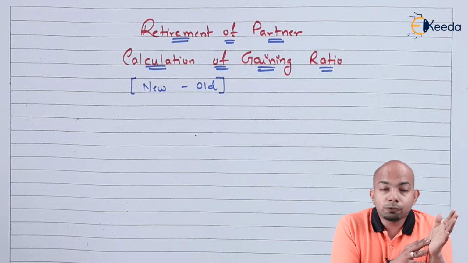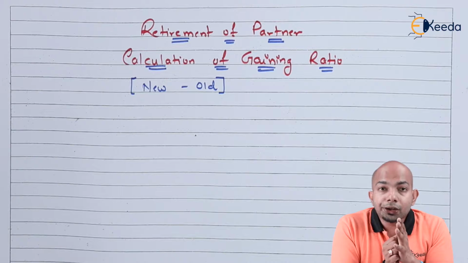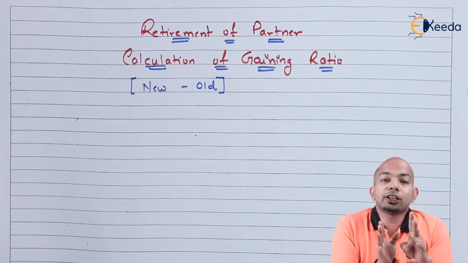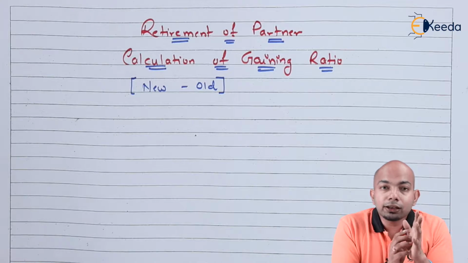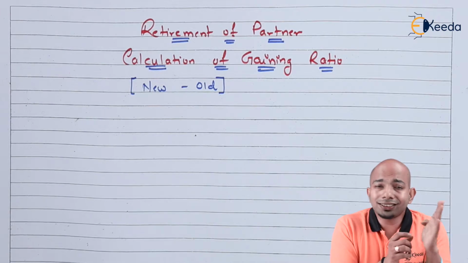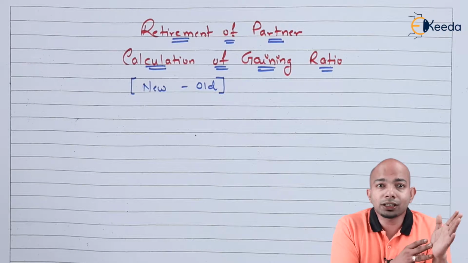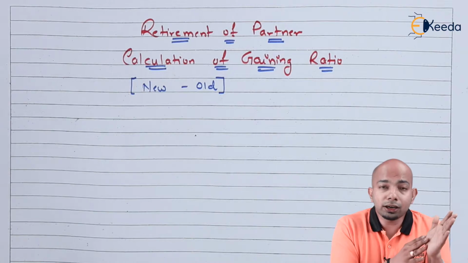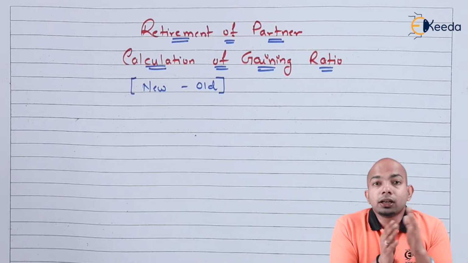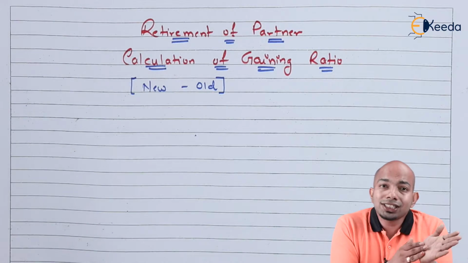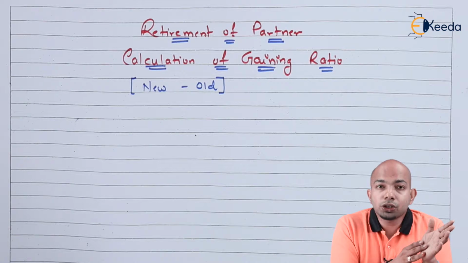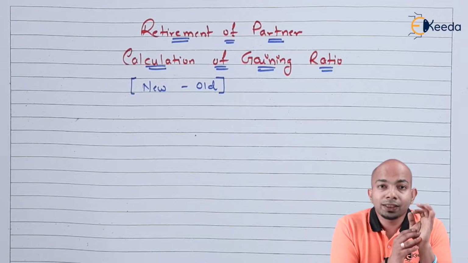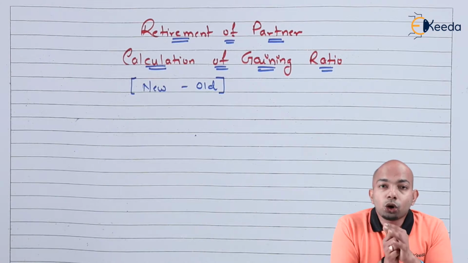In case of admission of partner, in such a scenario, when the same thing is turned on to retirement of a partner, we calculate only one thing, that means calculation of gaining ratio, because other things are similar as compared to admission of partner as well. In admission also, you have to go ahead with the revaluation of assets and liabilities and reserve calculation. In retirement also, you have to do the same thing, that means calculation of revaluations of assets and liabilities and calculation of reserves here. When this is done, your job is completed.